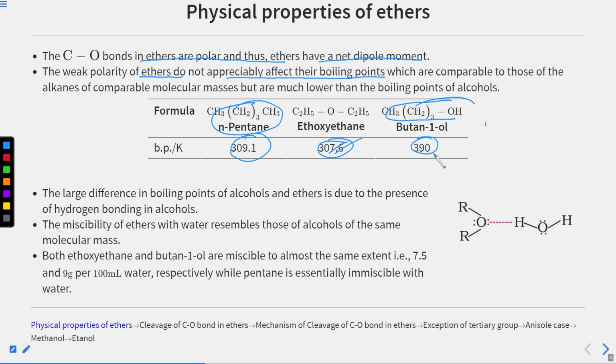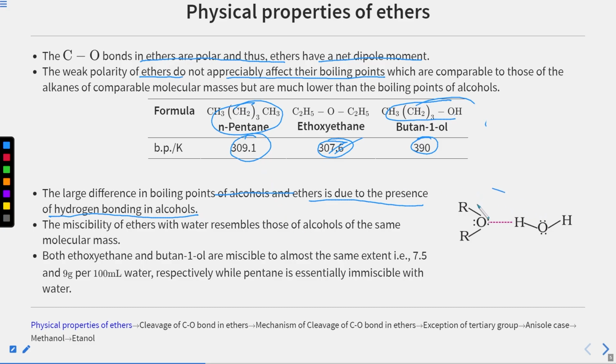Is this clear? Now the large difference in the boiling points of alcohols and ethers is due to the presence of hydrogen bonding in alcohol. I have shown this hydrogen bonding in case of alcohol. There is intermolecular hydrogen bonding between different molecules of alcohol, which leads to the higher boiling point, plus their dipole interaction, both are present.